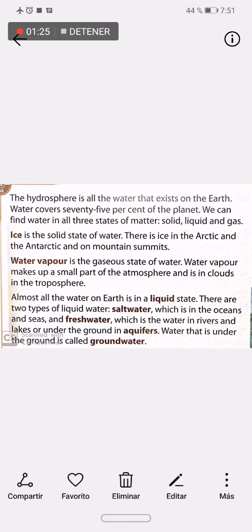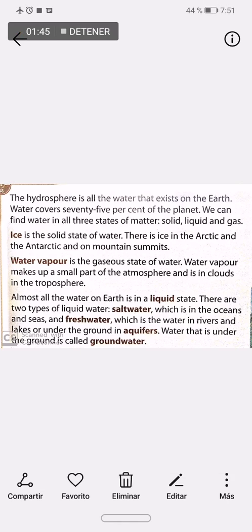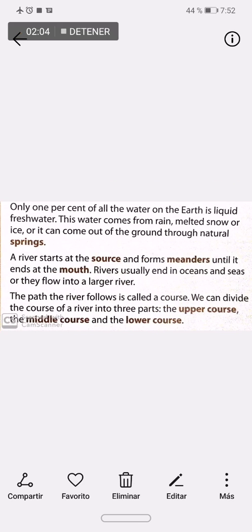So basically, here it says that the hydrosphere is all the water that exists on the Earth. Okay? Remember that we saw the three states of matter, which is ice, water vapor, and liquid, that is gas. And something interesting is that our planet is covered by 75% water. Okay, 75% on the Earth is water. Okay, we're going to continue reading.